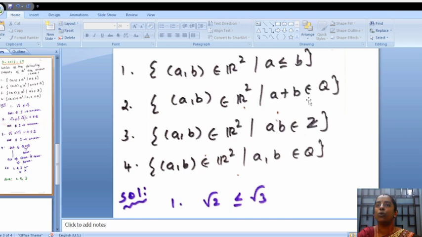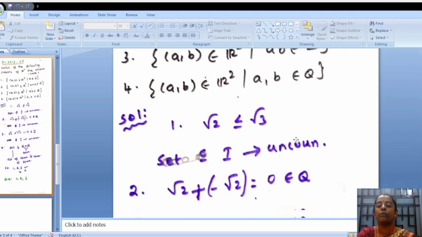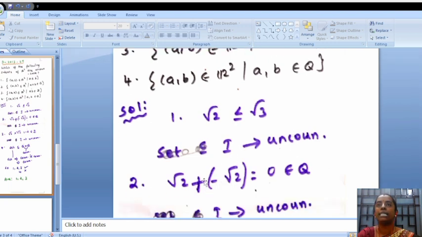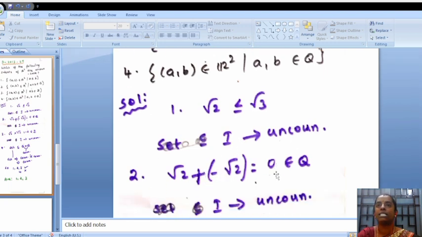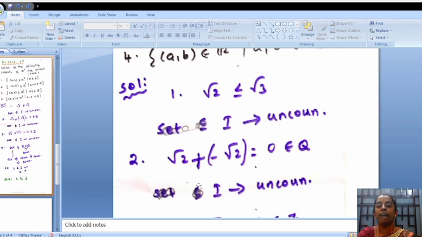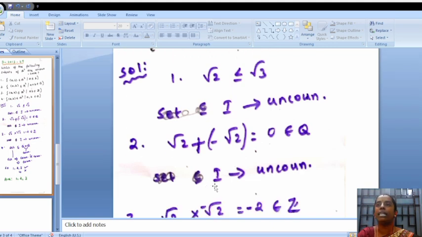Next, we are going to move on to the set given in option 2. Again, I am going to consider two irrational numbers: one is root 2, another one is minus root 2. When we add these two irrational numbers, we get 0, which is a rational number. Therefore, the irrational numbers satisfy the condition given in set 2. We know that the set of irrational numbers is uncountable. Therefore, the set given in option 2 is uncountable.